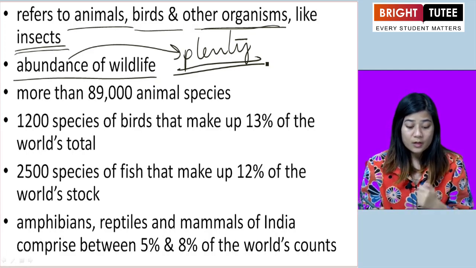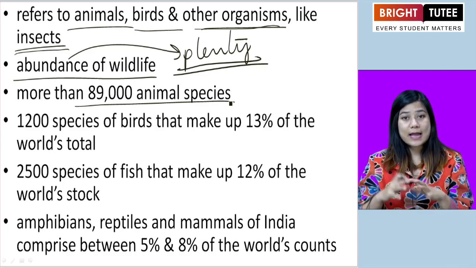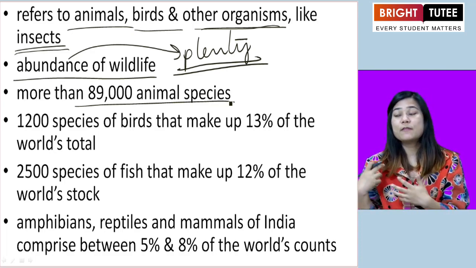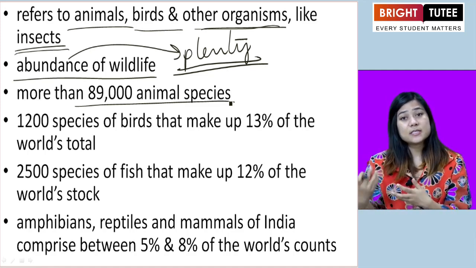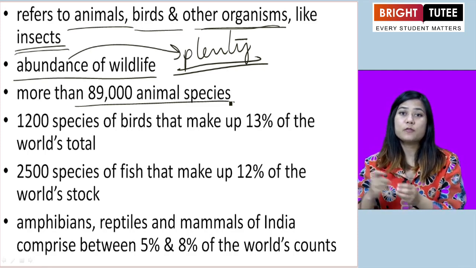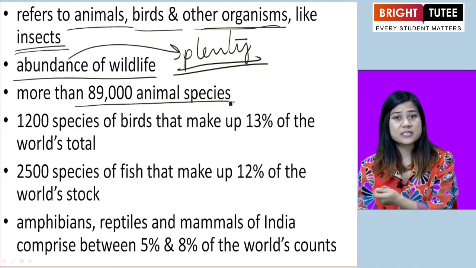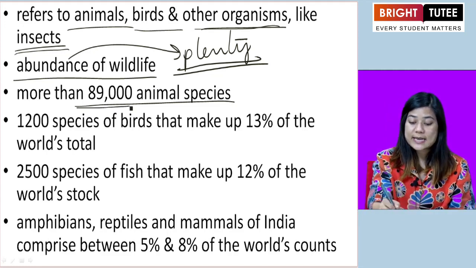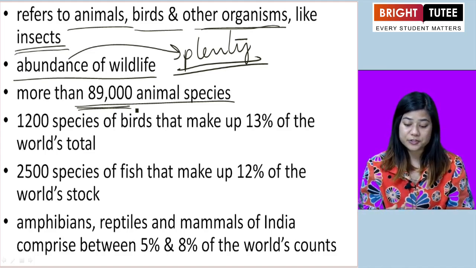There are more than 89,000 species of animals. Animals are of different kinds. We may find that this is a kangaroo or this is a camel, but after doing a deeper or proper study of that particular animal, we'll find that there are different species of it. So in India we have more than 89,000 animal species inhabiting our country.